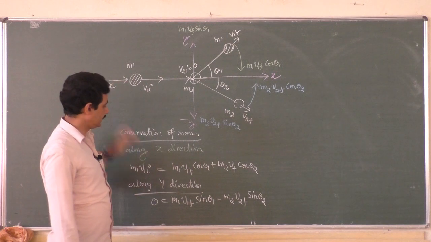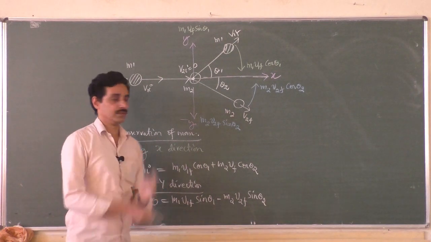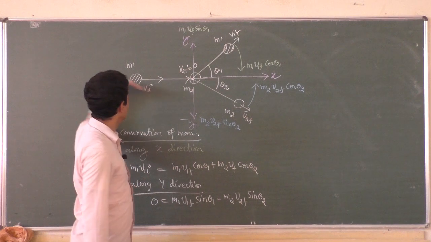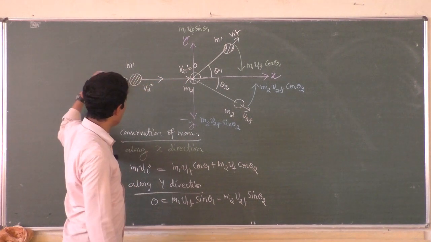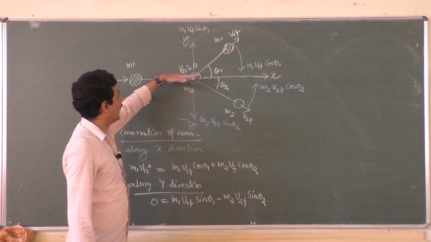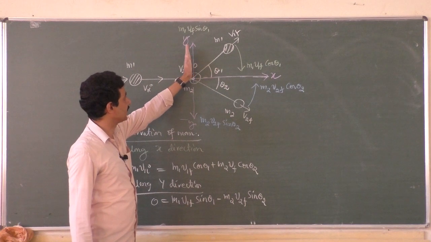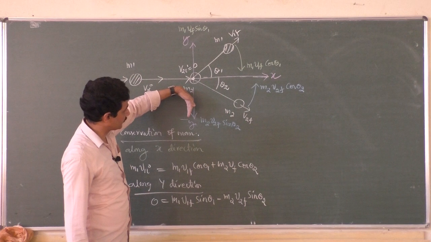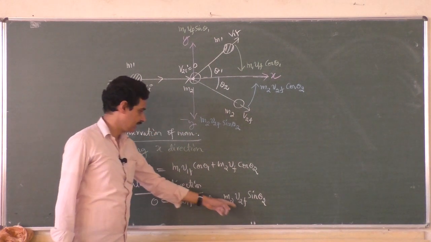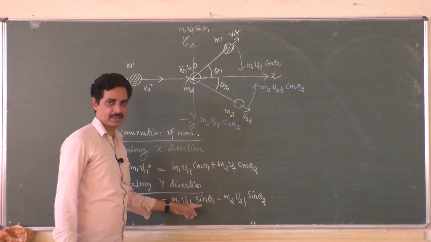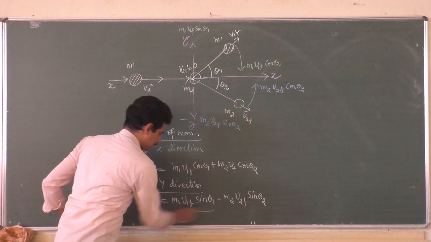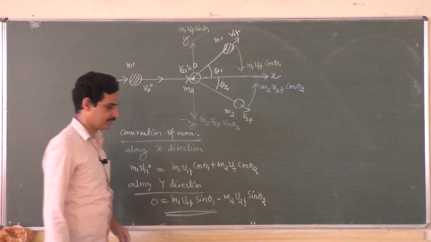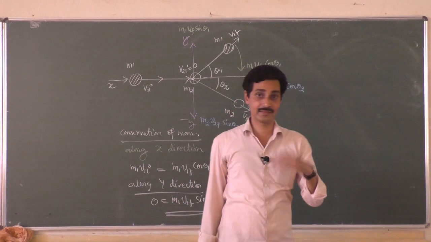So total momentum after collision along y direction is equal to, along y direction there is no momentum before collision because all of them were moving along x-axis, and along y-axis here it is m1 v1f sin theta 1. This one is minus m2 v2f sin theta 2 because it is along minus y-axis. So you have to write minus j cap here, plus j cap there. So this is how you write the momentum conservation along y-axis and x-axis separately.